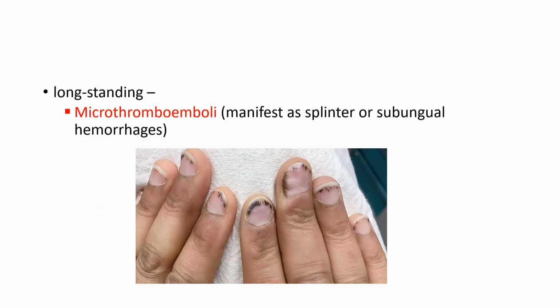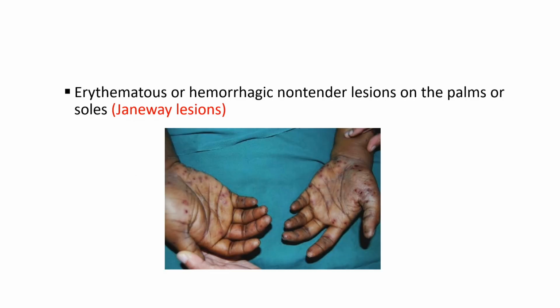In case of long-standing infective endocarditis, you can see microthromboemboli. It can manifest as splinter hemorrhages or subungual hemorrhages. As you see in this picture, hemorrhages are noted on the nail beds. The characteristic lesions that you notice here are the Janeway lesions. It's also a long-standing complication of infective endocarditis. These are erythematous, hemorrhagic, non-tender lesions on the palms or soles.